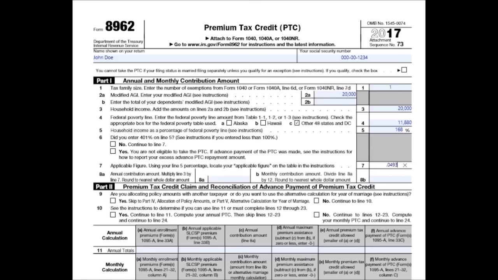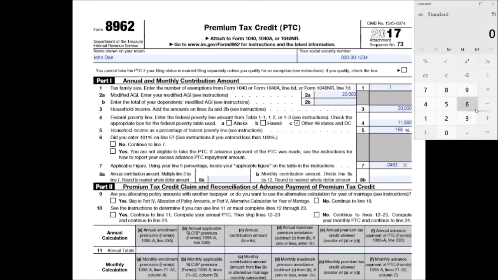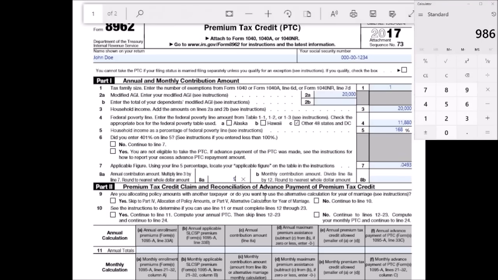So we're going to bring up the calculator again, and we're going to take that 20,000 and multiply it by line 7, which is 0.0493. And that gets us 986. So we're going to type that in here. And then 8B, it says monthly contribution amount.